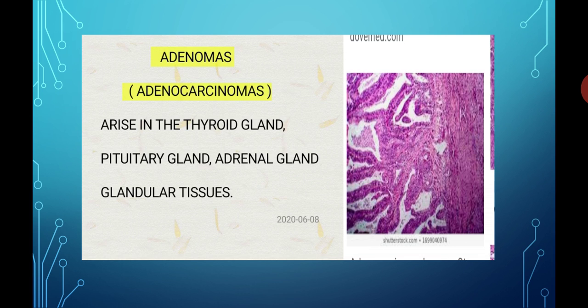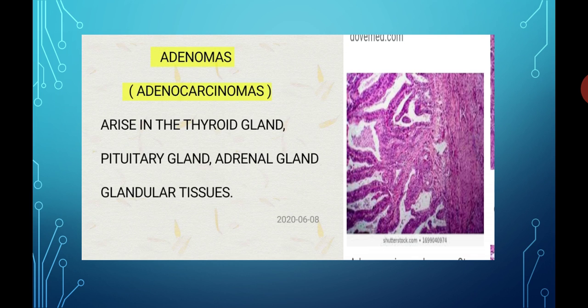Let's start with the last cancer, which is known as adenomas. Adenomas, in another word, are also known as adenocarcinomas. So adenocarcinomas or adenomas, this is the fifth type of cancer. I repeat, another word for adenomas is adenocarcinomas. This cancer is related to the thyroid gland, pituitary gland and the adrenal gland. So in short, the cancer which arises in the thyroid gland, pituitary gland, adrenal gland and the glandular tissue is known as adenomas or the adenocarcinomas.